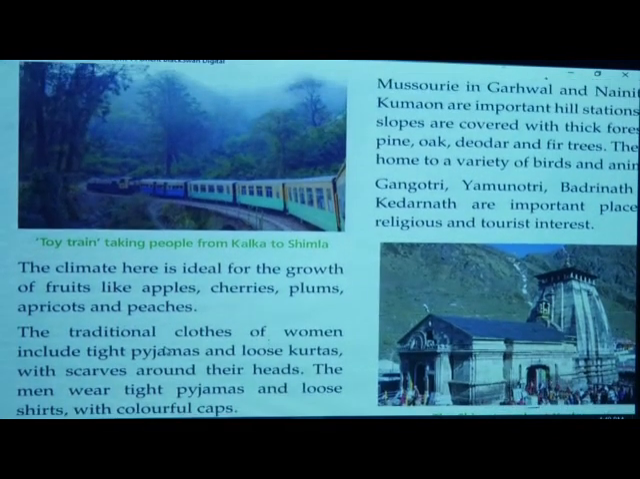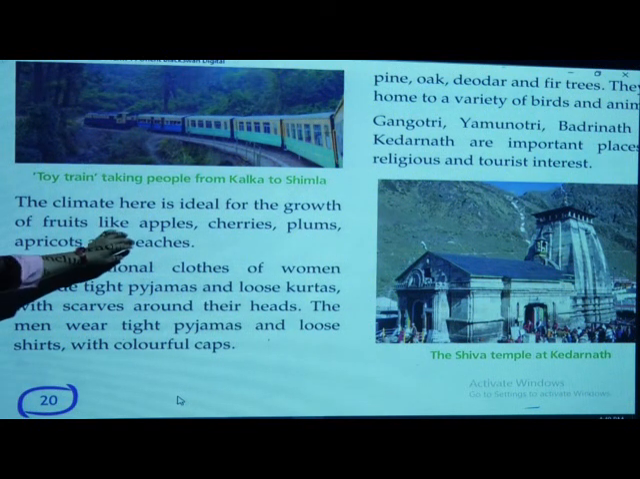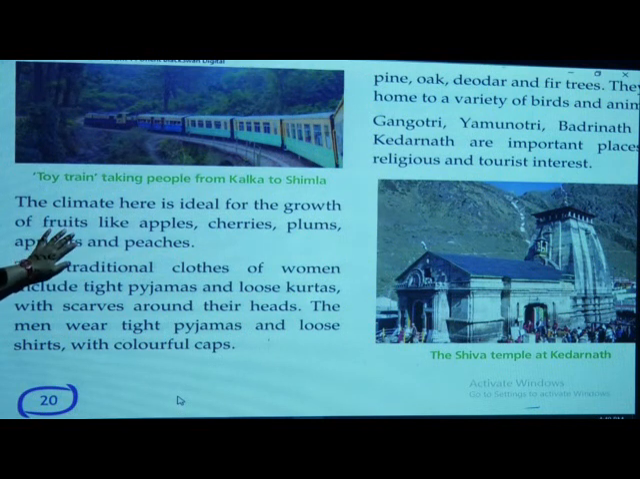Now, how is the climate? The climate is ideal for the growth of what? Apples, cherries, plums, apricots and peaches. These are fruits that grow in Himachal Pradesh. Okay, what is the traditional clothing? Women wear tight pajamas, a loose kurta and a scarf around their head, whereas men wear tight pajamas and a loose kurta with a colorful cap.